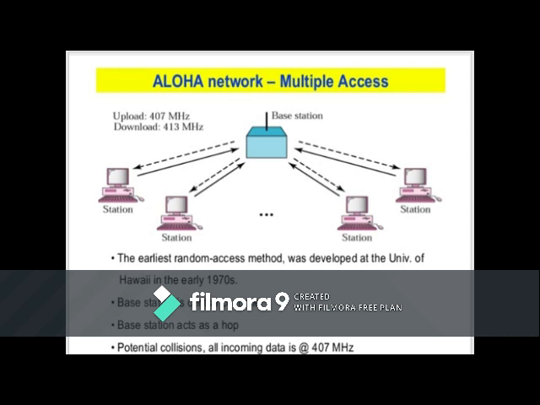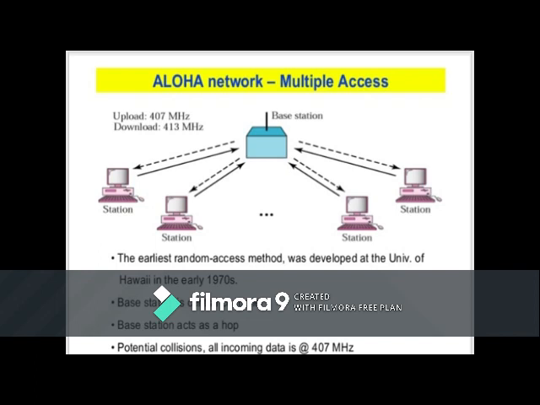This method was improved with the addition of a procedure that forces the station to sense the medium before transmitting, called carrier sense multiple access. Then we have one more evolution of this method into two parallel methods called CSMA/CD and CSMA/CA, where CSMA/CD tells the station what to do when a collision is detected, and CSMA/CA tries to avoid the collision.